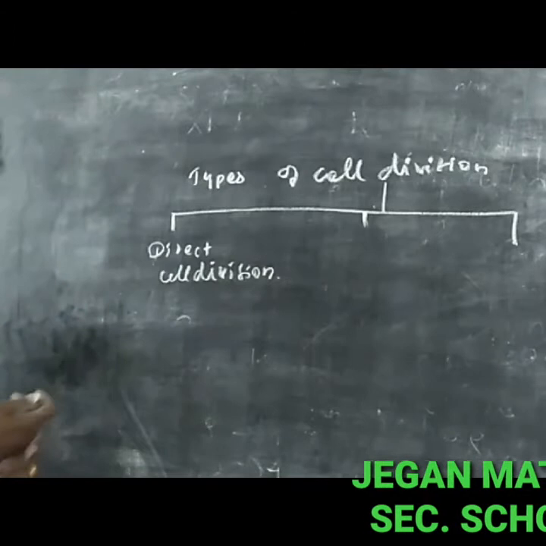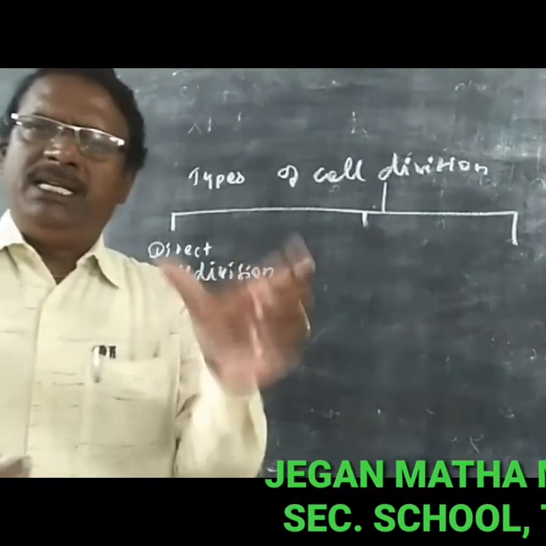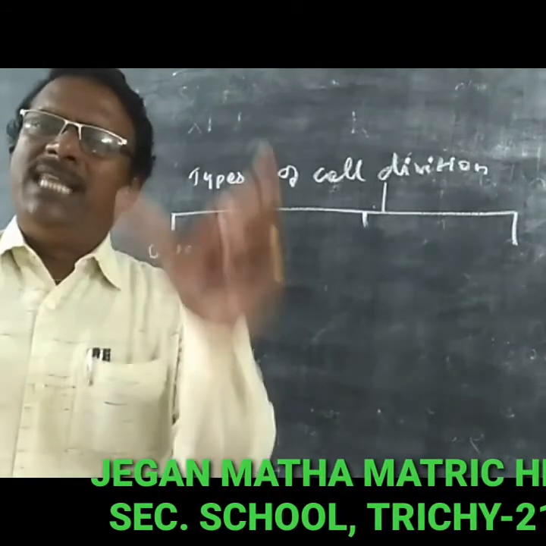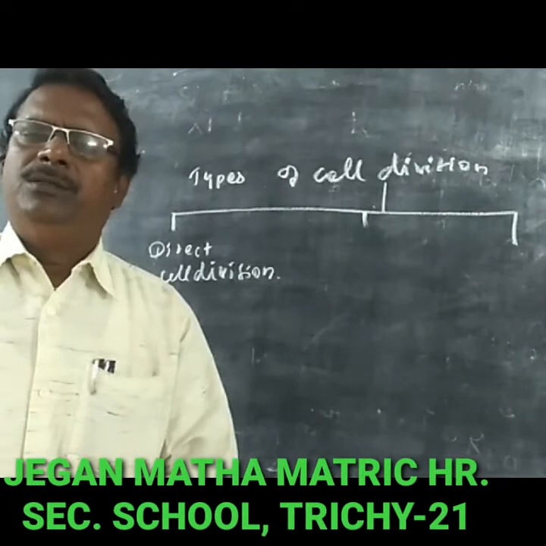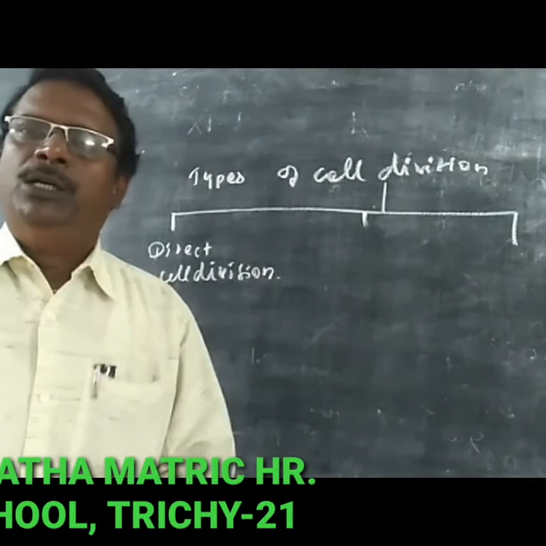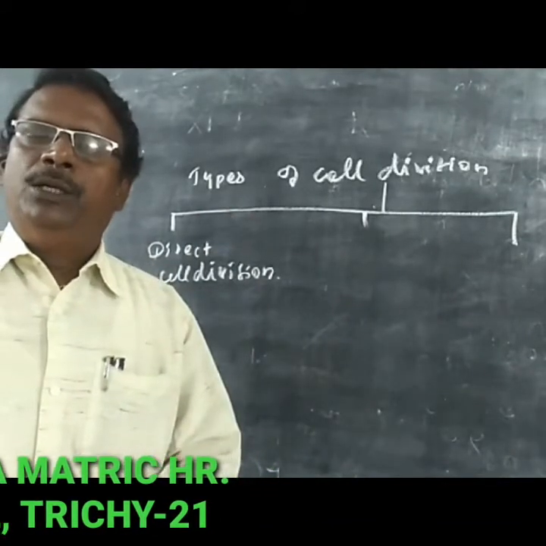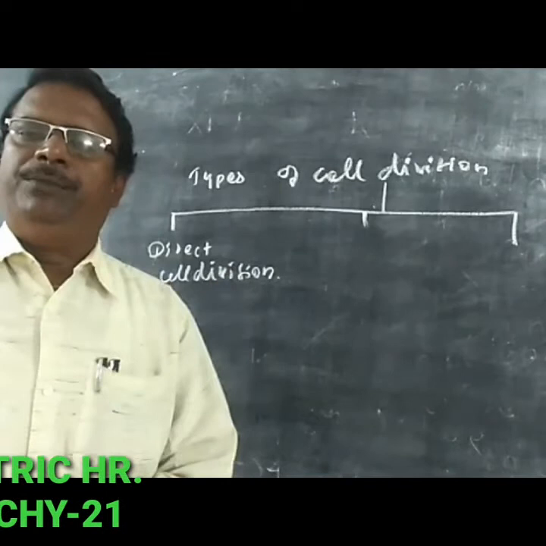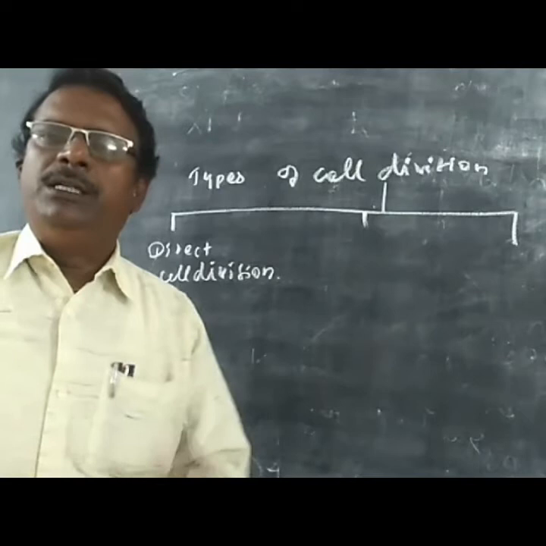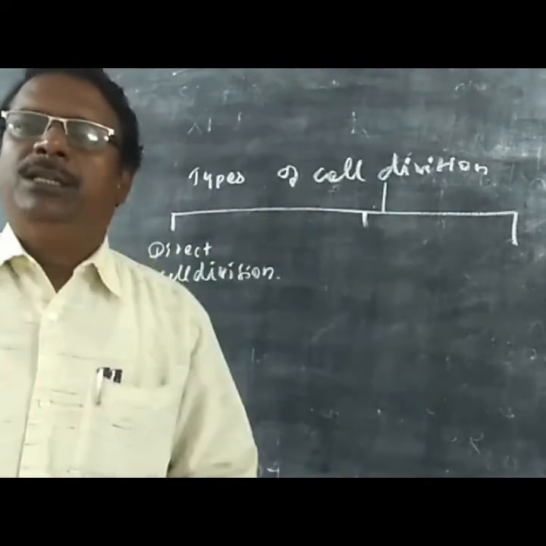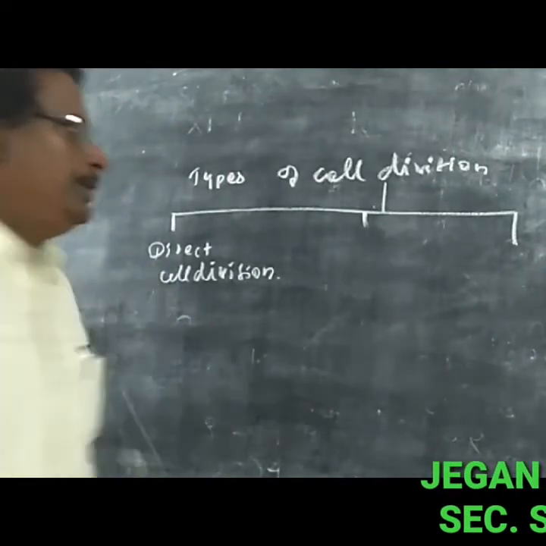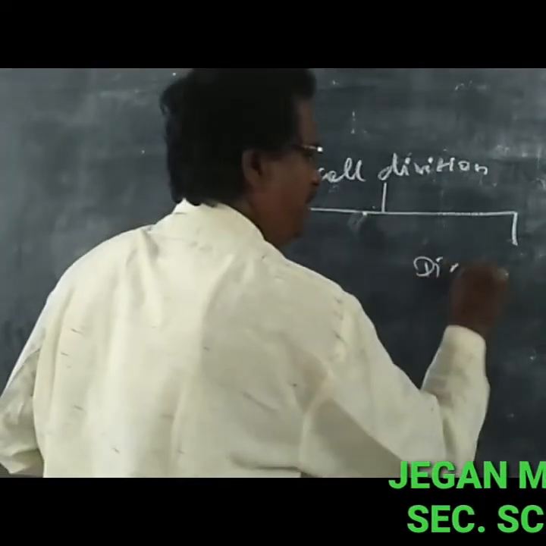So direct cell division means that a single cell divides and converts into two cells. Mostly they occur in unicellular organisms. Example, amoeba. During reproduction, the one cell is divided into two cells, followed by the cytoplasm also dividing, producing two cells. This process is also called binary fission. The next one is called indirect cell division.